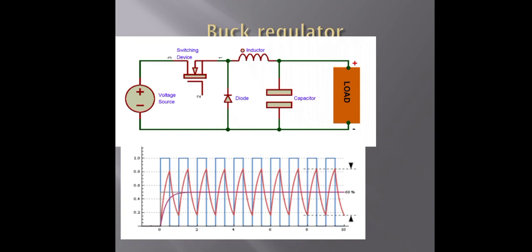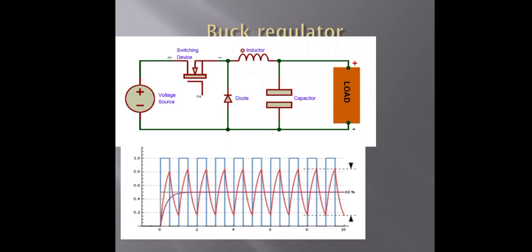Now the working of the buck regulator. In the buck regulator, the average output voltage, suppose it is Va, is less than the input voltage Vs. Hence the name buck, a very popular regulator. In the circuit diagram of the buck regulator, a power BJT, a bipolar junction transistor, is used as the switching device. The operation can be divided into two modes, mode 1 and mode 2.